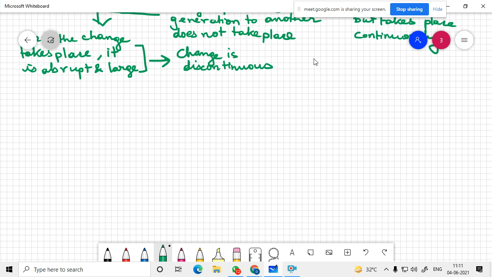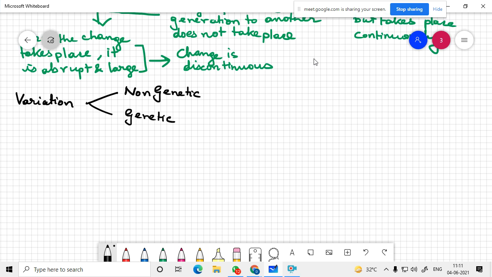Then we have another way of dividing variation. It can be non-genetic and it can be genetic.